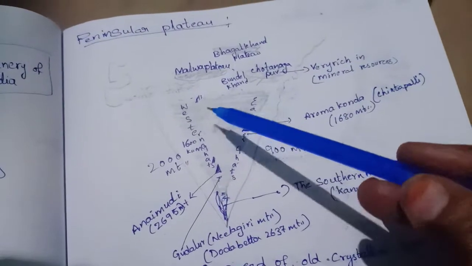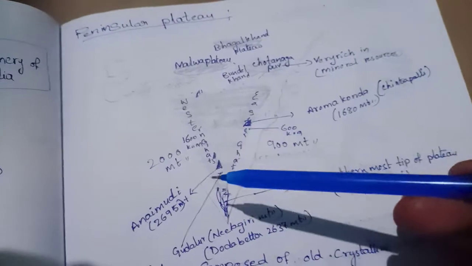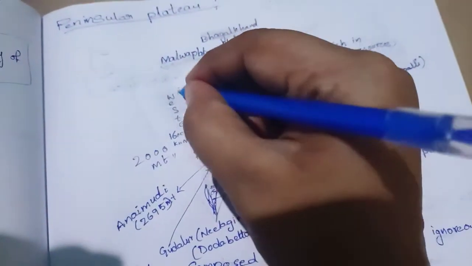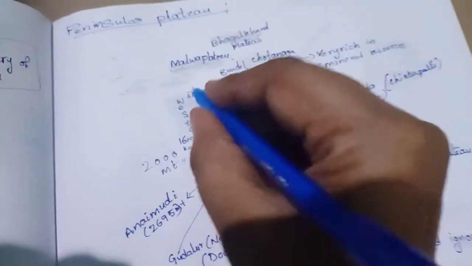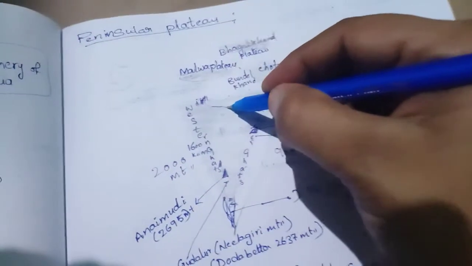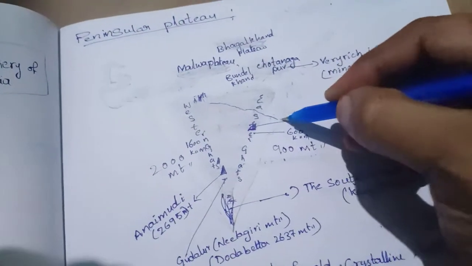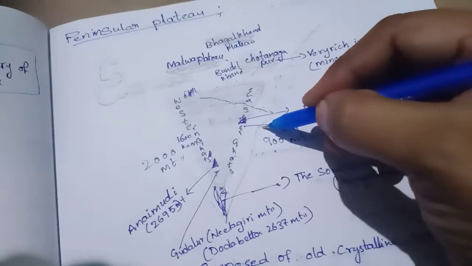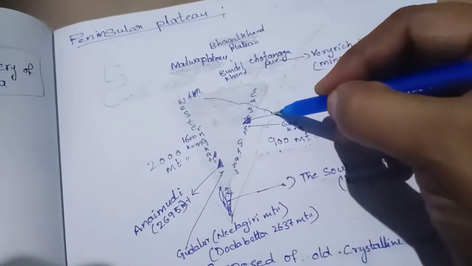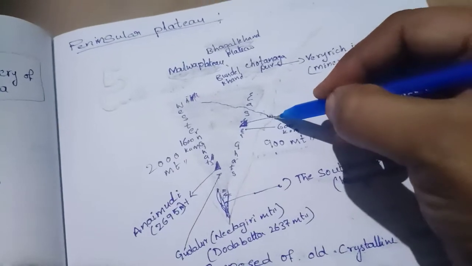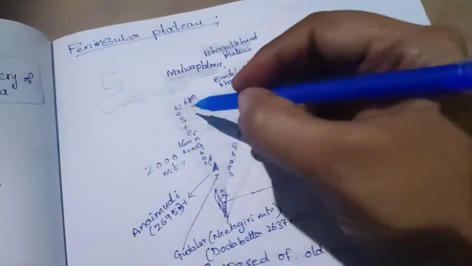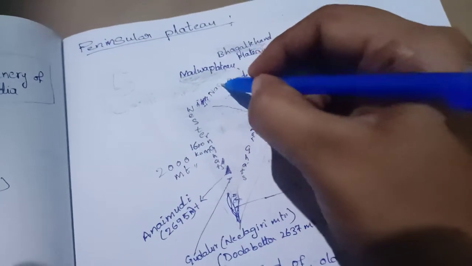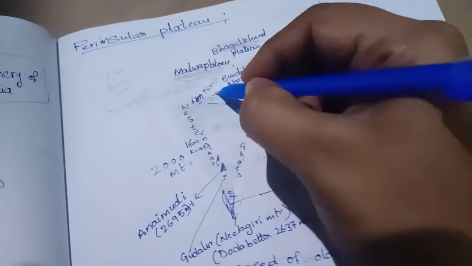Now let us explain about the rivers in Peninsula. Observe this line. This is Western Ghats. The biggest river in South India, Godavari, originates from the Western Ghats and flows in the east direction. Observe these two curves. The first curve indicates the Godavari river and the second curve indicates the Krishna river. Godavari joins the Bay of Bengal in the first curve. It originates from the Western Ghats, Nasik Trayambak, Nasik, in Maharashtra.